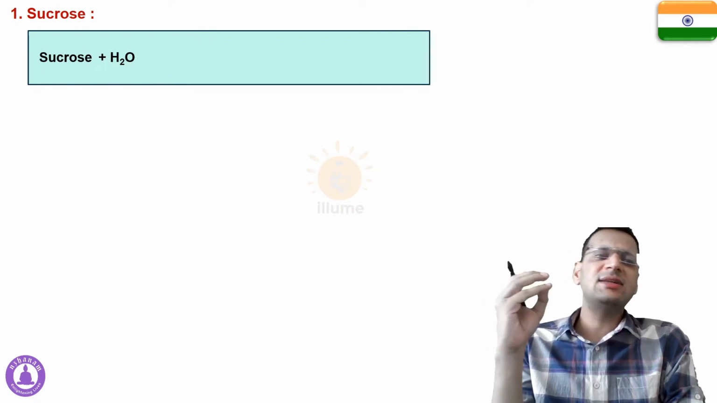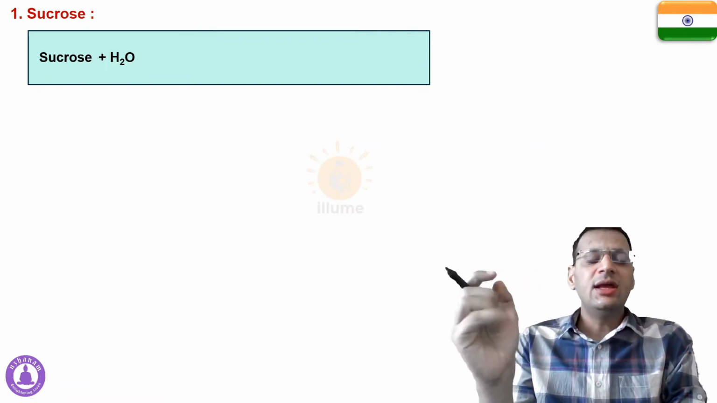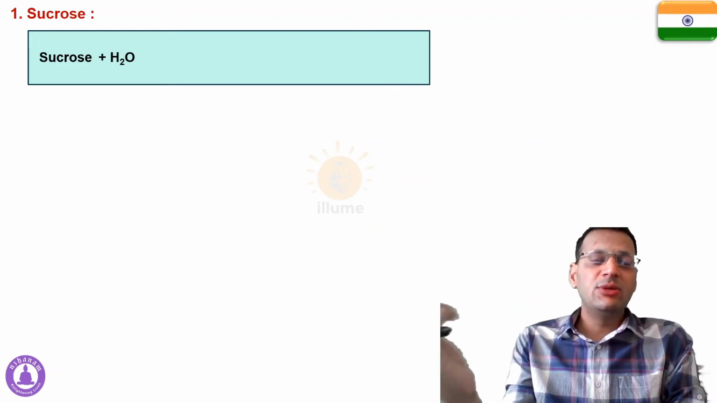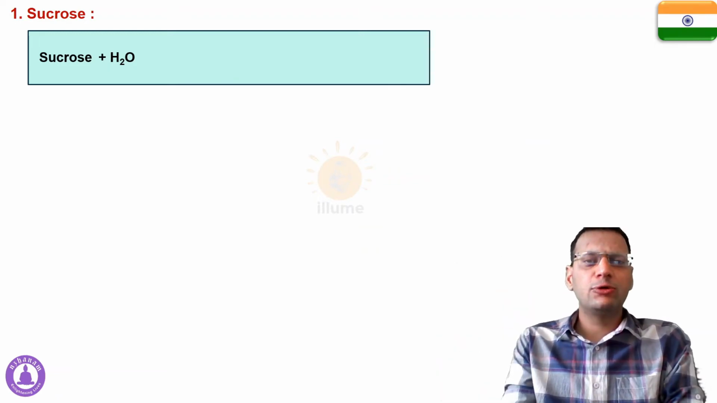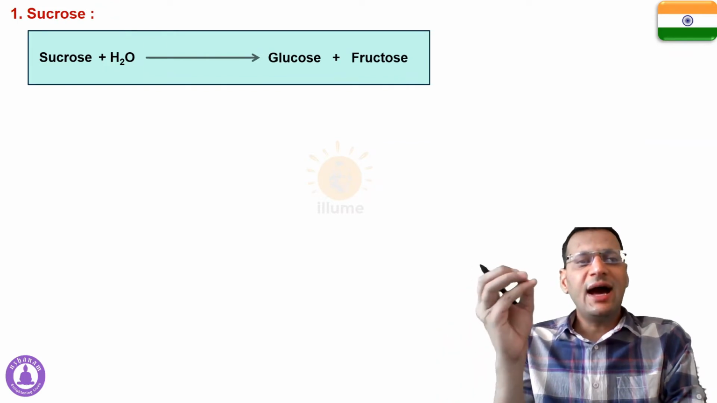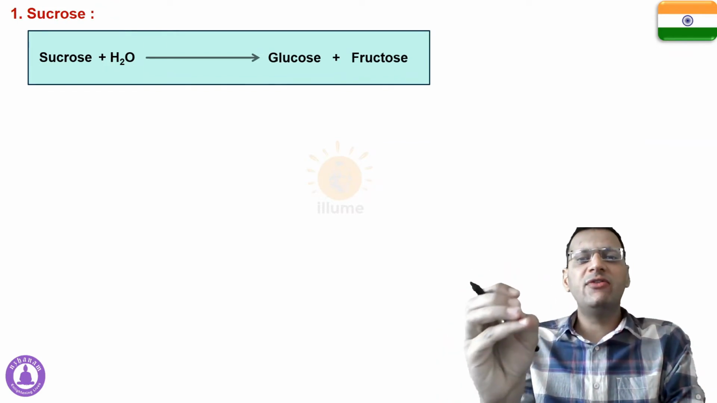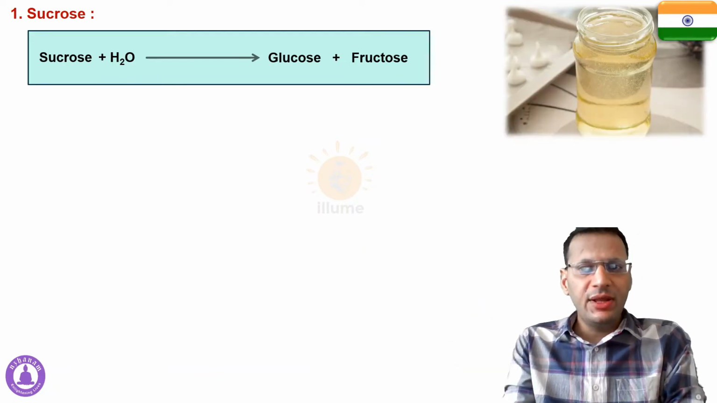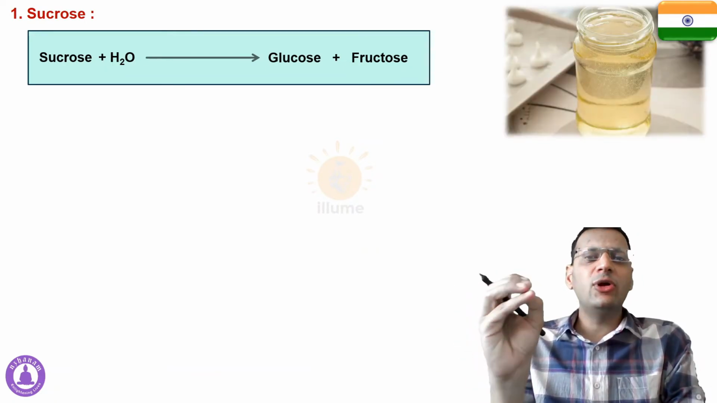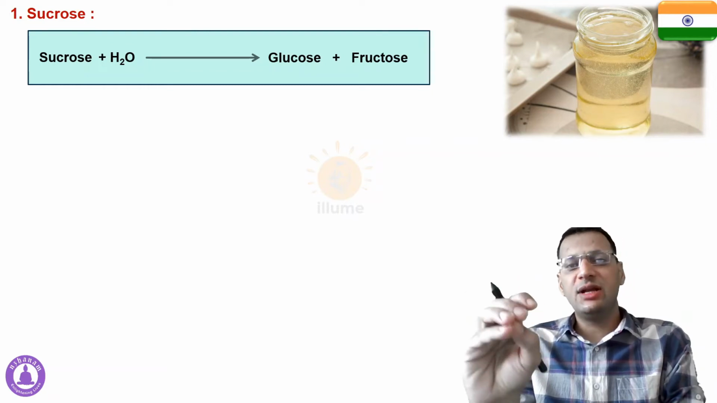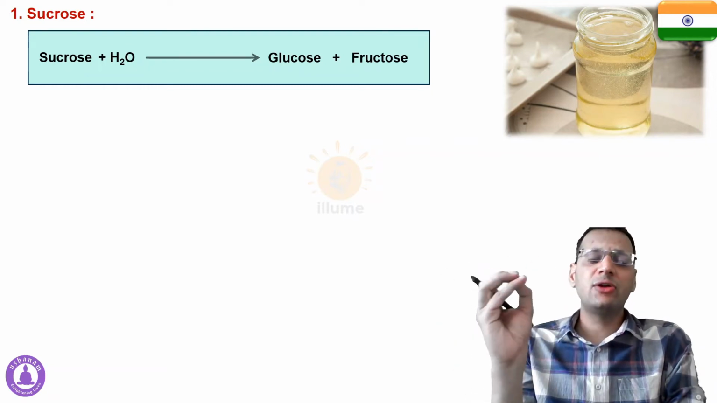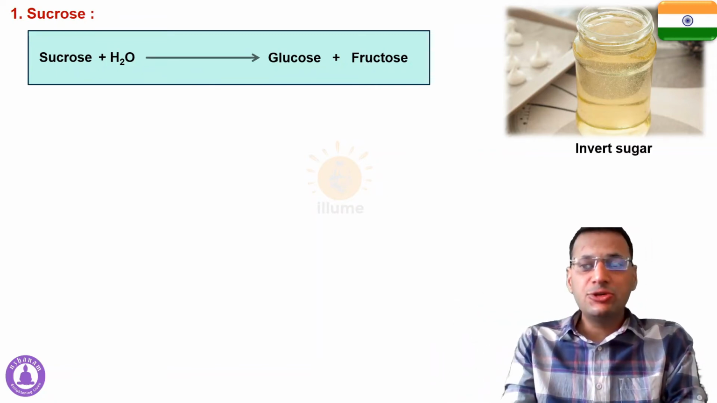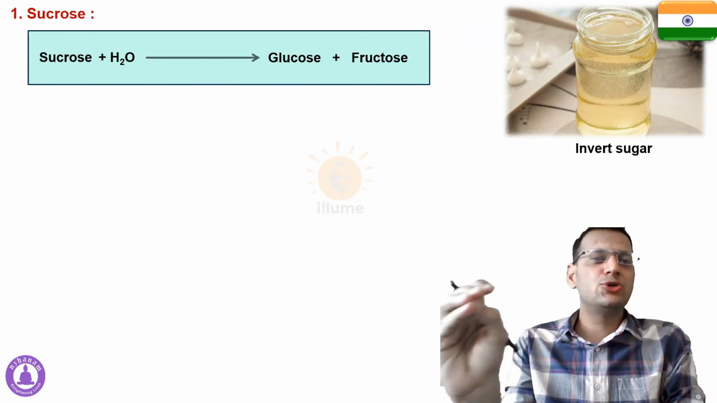Now whenever there is hydrolysis of any disaccharide, it gets hydrolyzed into its monomers. The monomers that formed sucrose were glucose and fructose. So the hydrolysis of sucrose would give us glucose and fructose. This solution that is formed here is an equimolecular mixture of glucose and fructose, that is glucose and fructose are present in equal concentrations, and this solution is called as invert sugar.